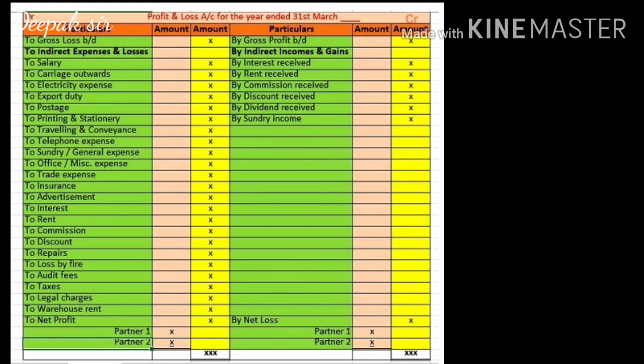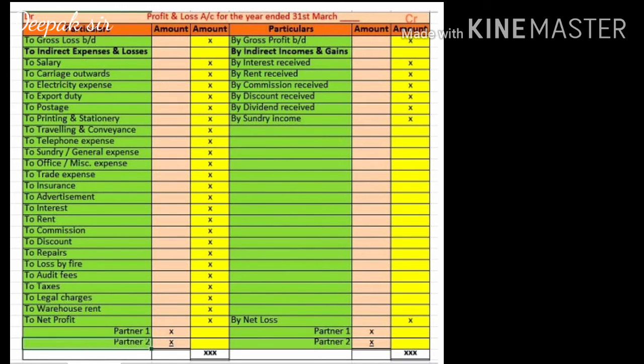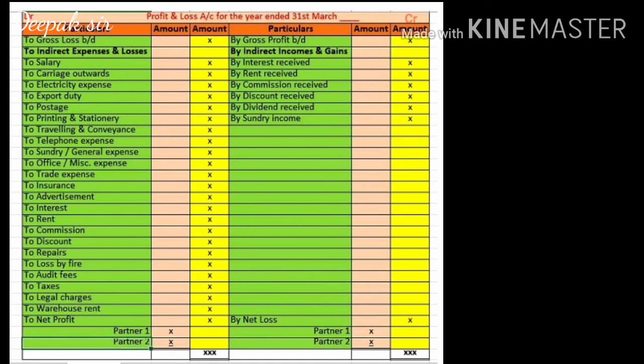We were writing six expenses: postage, printing and stationery, traveling and conveyance, telephone, and sundry expense. Sundry expense is also called general expense, office expense, miscellaneous expense, or trade expense. So all these expenses we were recording last year, in the topic named analytical petty cash book.